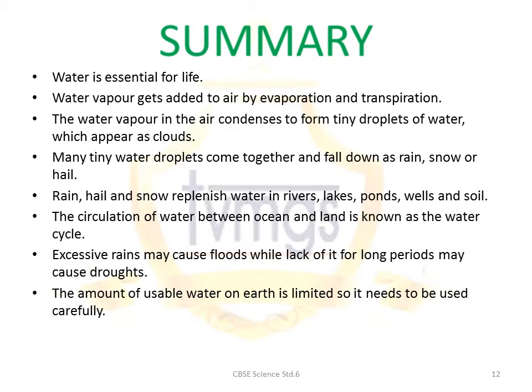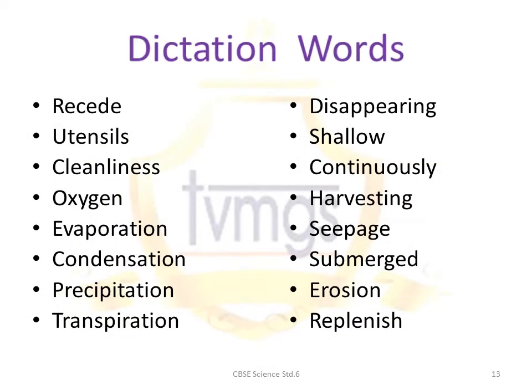Rain, barish, hail, ole and snow, barf, replenish water in reserves, lakes, ponds, wells and soil. The circulation of water between ocean and land is known as the water cycle. Excessive rains may cause floods, while lack of it for a long period may cause droughts. The amount of usable water on earth is limited, so it needs to be used carefully.